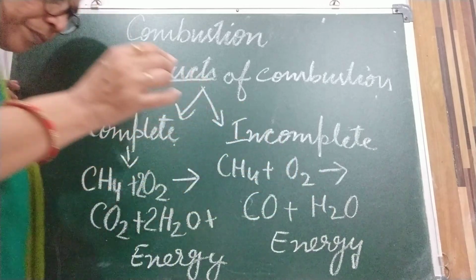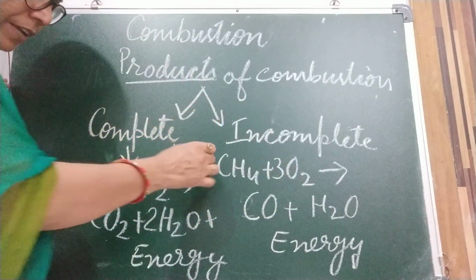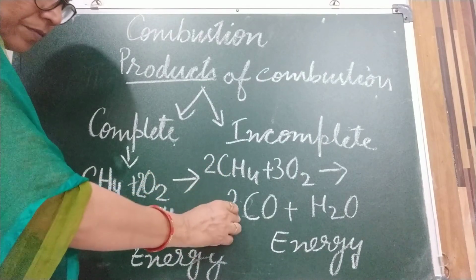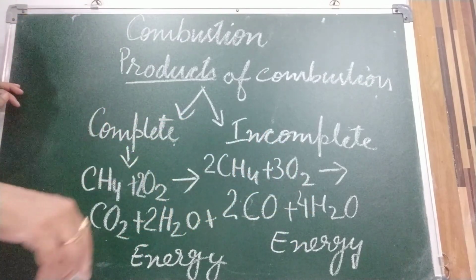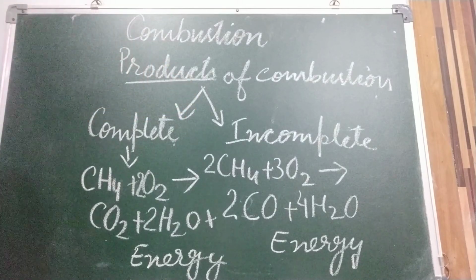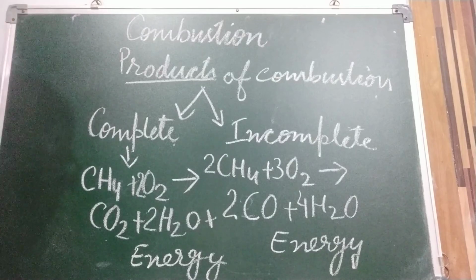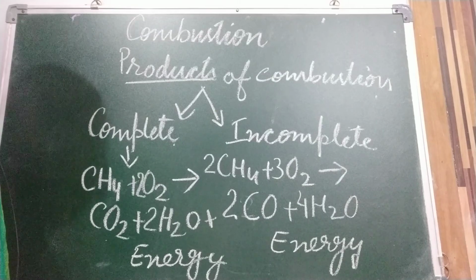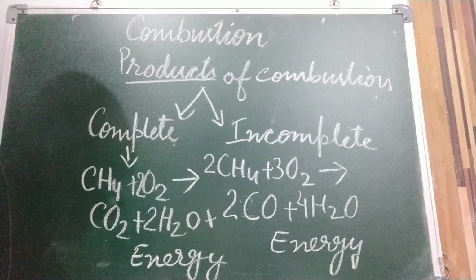Now I am going to balance it: 2C and 4C. The products of complete combustion are carbon dioxide, water vapor, and energy. In incomplete combustion, the products are carbon monoxide, a poisonous gas, water vapor, and energy.